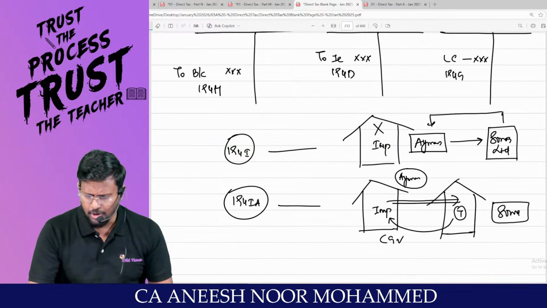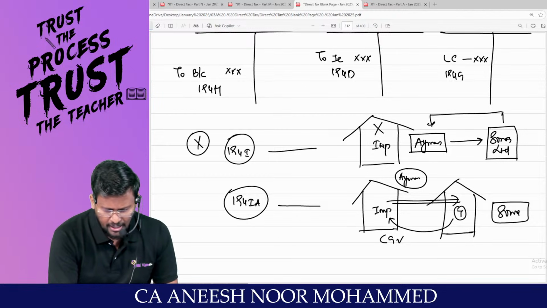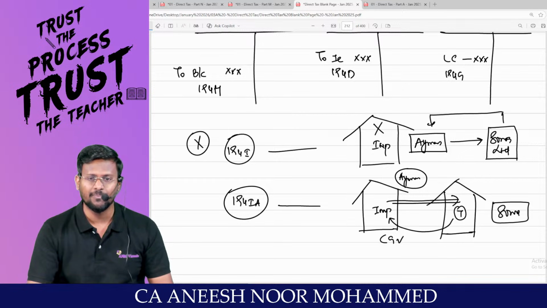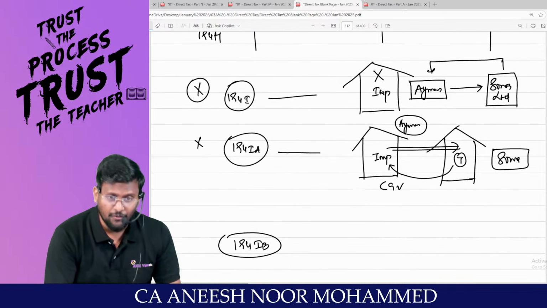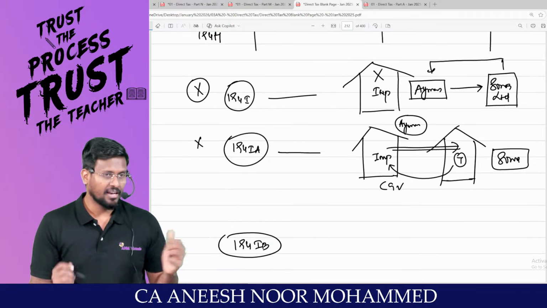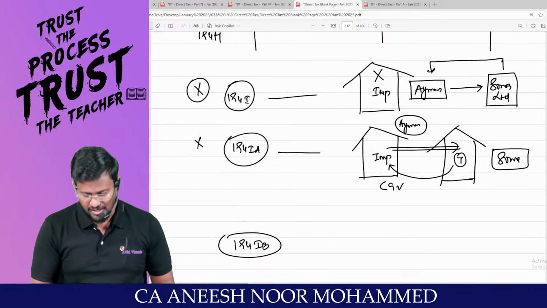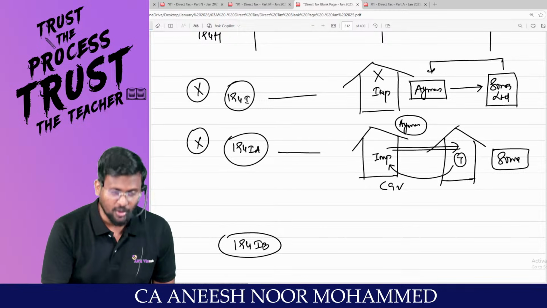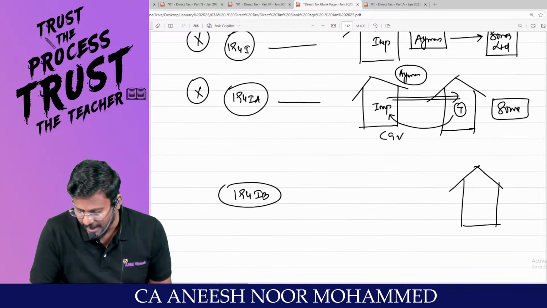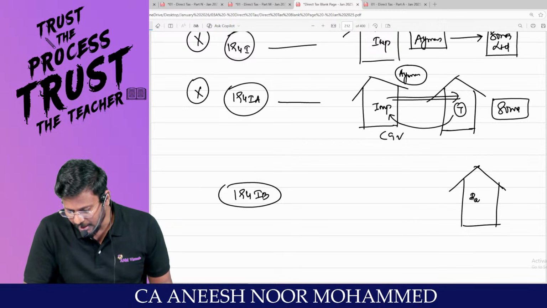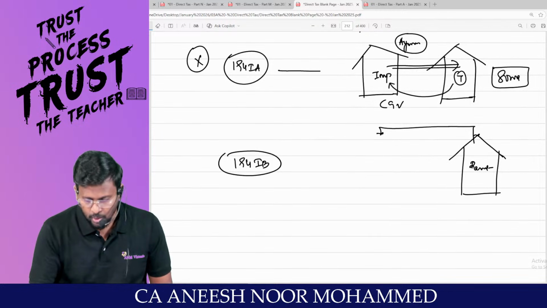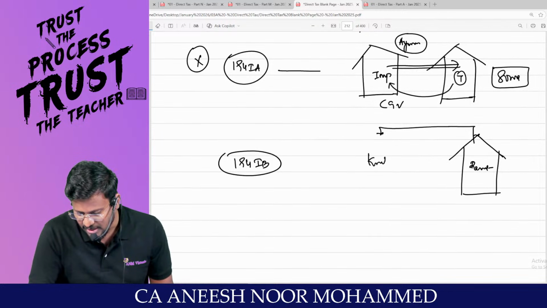Now, my dear lovable students, under 194I, earlier Ayman was getting rent from Sona Limited. Under 194IA, he sold the property to Tulasi. Now the property is with whom? Tulasi. Now Ayman can't sleep on the road, so Ayman has taken a property for rent. Are you all really with me? Now Ayman is going to pay rent to some other owner called Kritika.